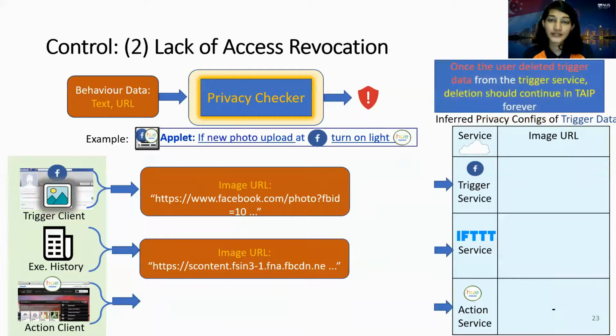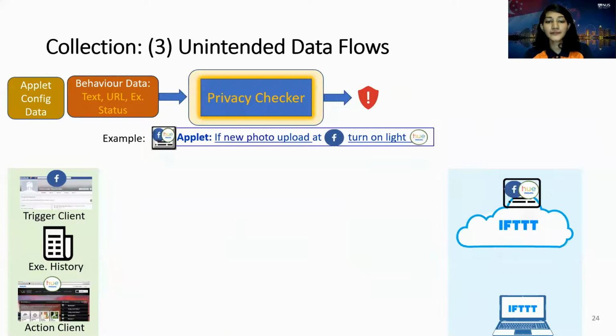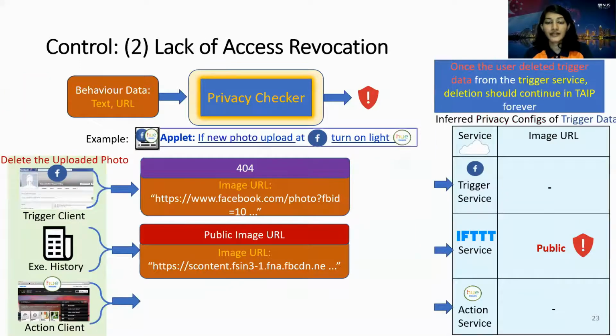To check lack of access revocation, we delete the photo and then we again check for the accessibility of the URLs. In this case also, although the photo was deleted, we can see the resource URL owned by the trigger action service is still accessible and public.